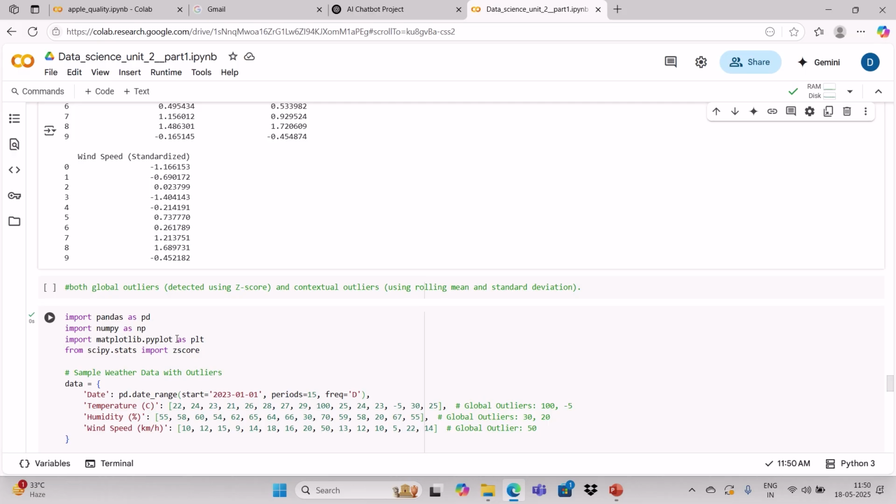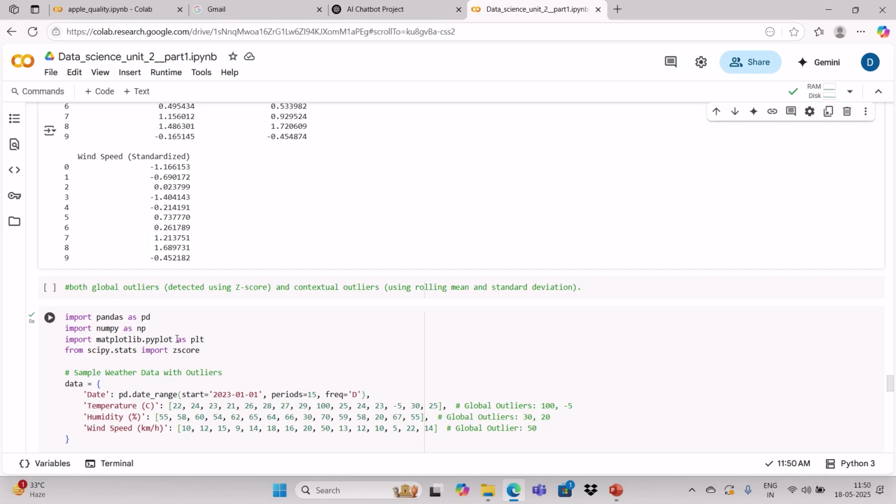So next is the outlier. Outliers can be divided into global outliers and contextual outliers. Sometimes, based on your requirement, there will be some outlier, meaning you have some data point which, when you see the column, is not relevant to the other values.